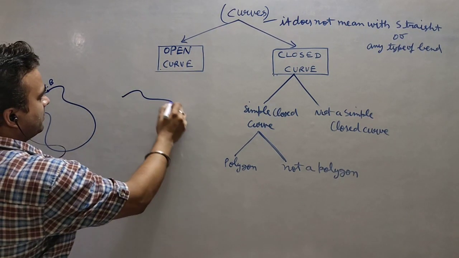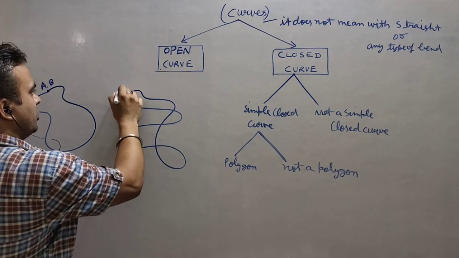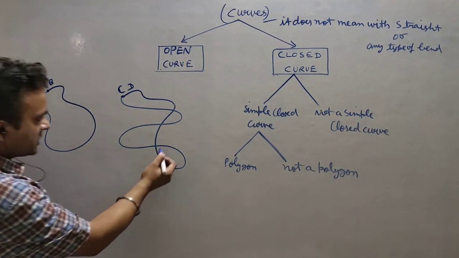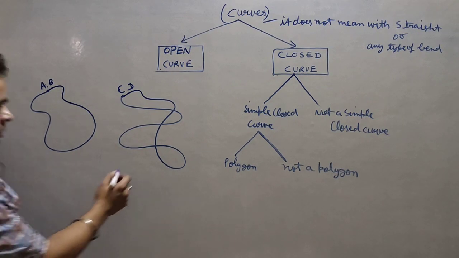One more figure I am making. Now you can see C and D points are meeting, but the problem is this curve is intersecting itself, right?